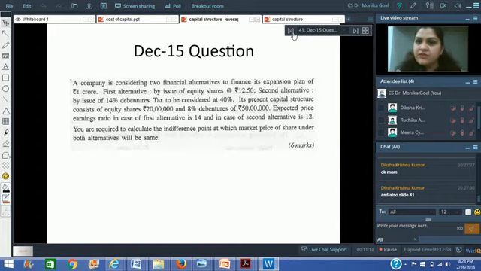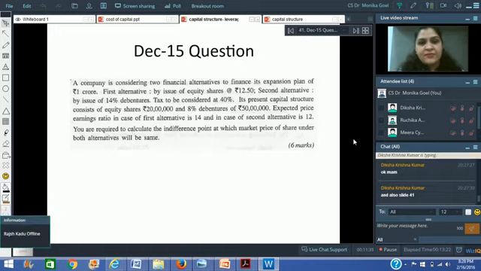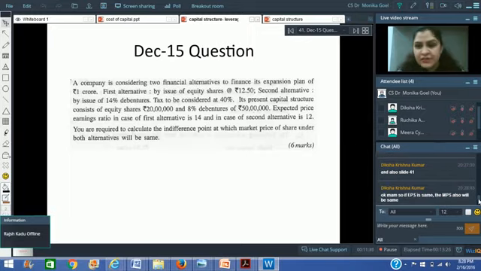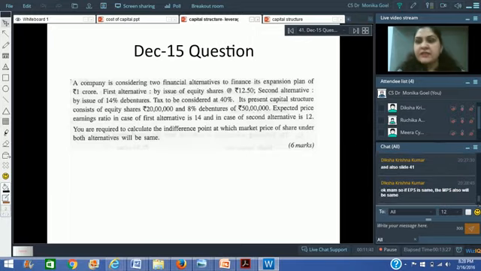What is the doubt? See, market price under both the alternatives will be same if the EPS is same. Because the price earning ratio is generally constant. Right? So the question has been structured in a new language, but it's just old wine in a new bottle. So you have to do the indifference point analysis only and try to find out the point of indifference where the EPS in both the situations is going to be the same. Because if EPS is going to be the same, the market price of the company's share is also going to be the same. Of course. See, the price earning ratio remains constant because whether you take the first alternative or the second alternative, the price earning ratio is going to remain constant.